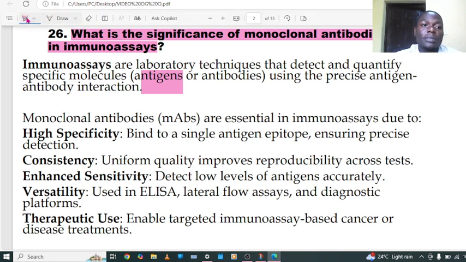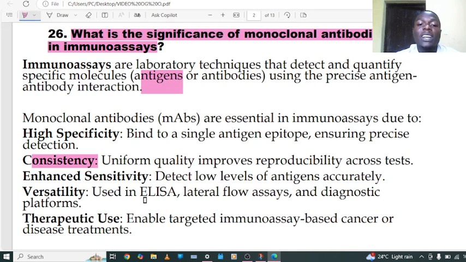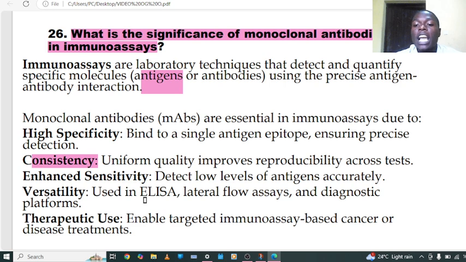We also have consistency, where there is a uniform quality, improving reproducibility across the tests.